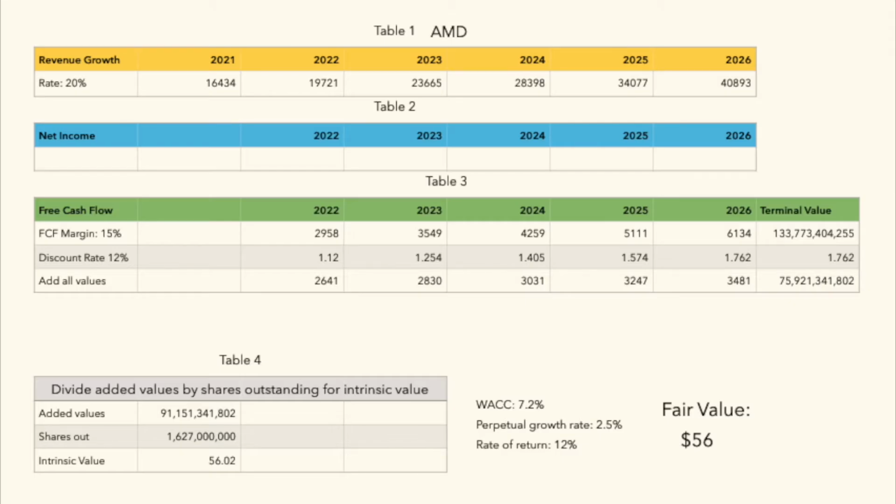I do think that's a fair growth number to stay conservative. So we grow their revenue out 20% over the next 5 years, projected to year 2026, and that comes up to about $40.8 billion. We then applied a free cash flow margin.